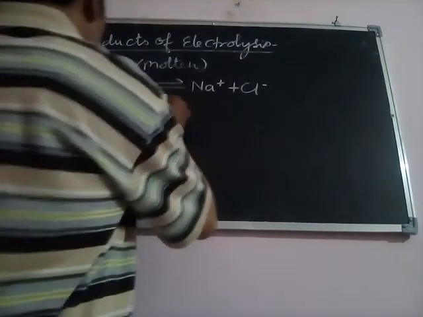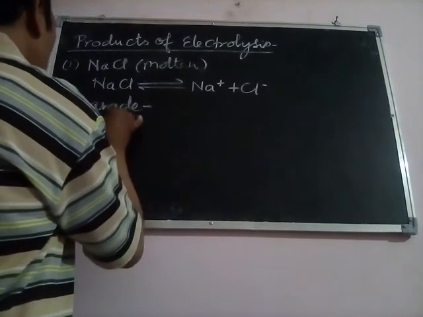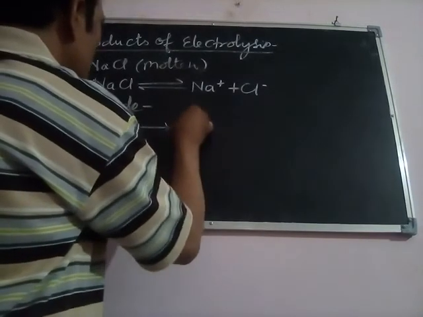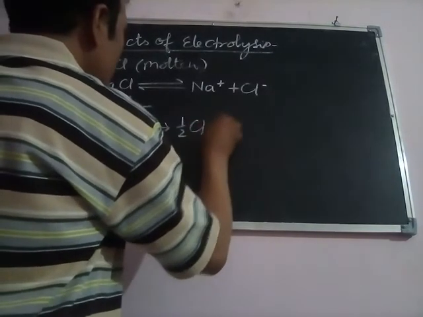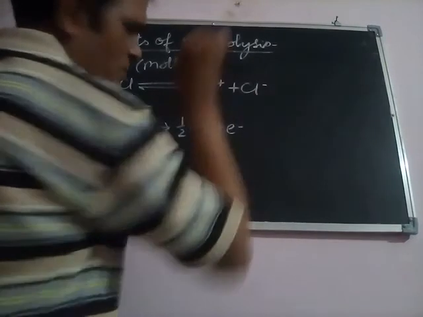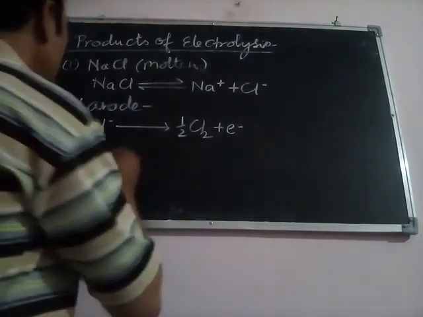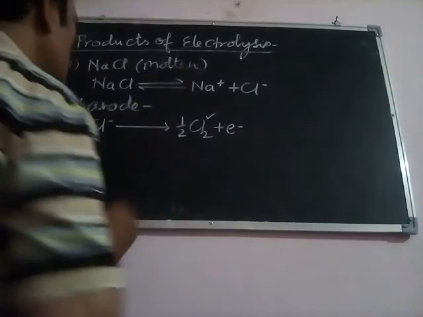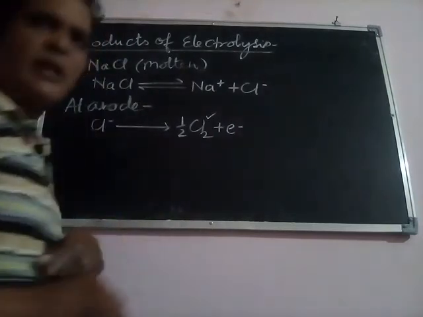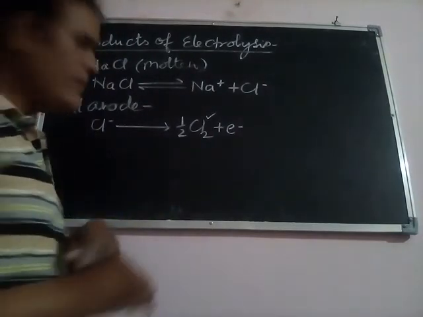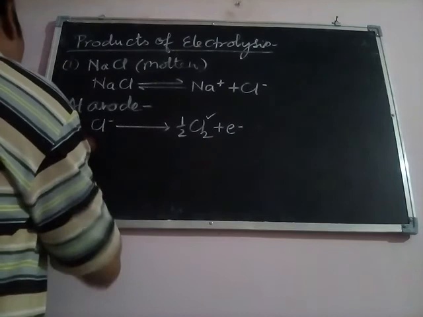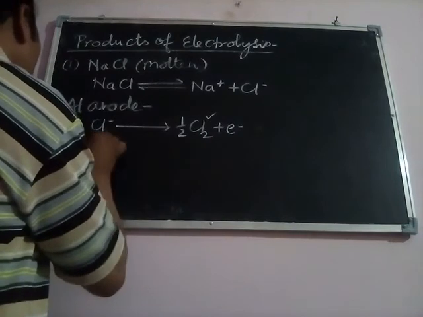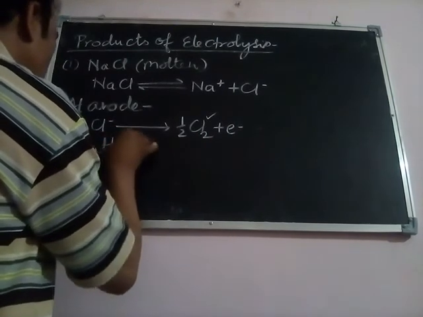So chloride ion will go towards the anode and it will convert into chlorine gas with the removal of one electron. And so at the anode we will get chlorine gas as a product.